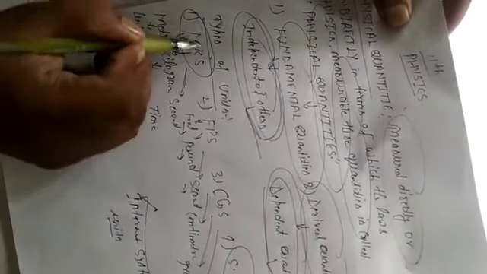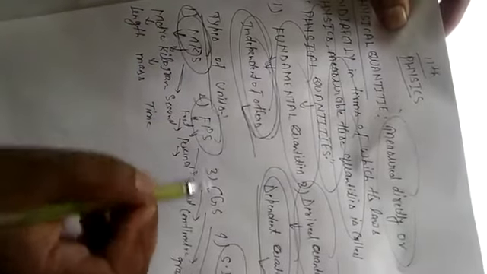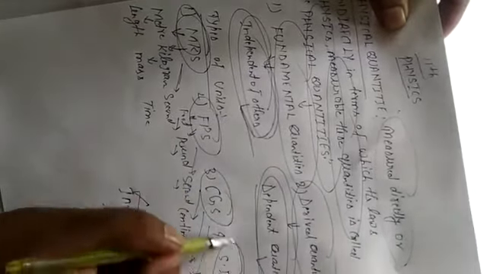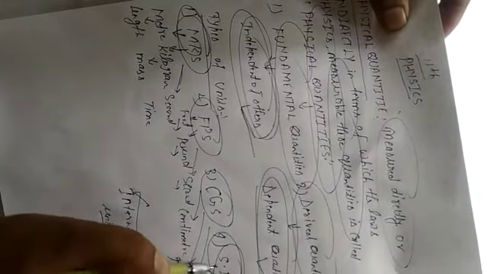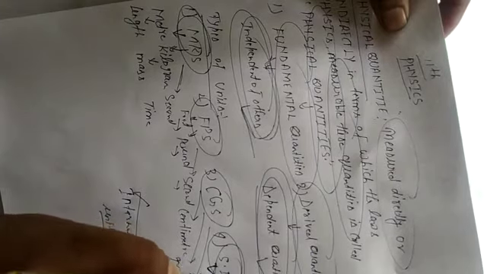First of all, I told you about MKS. Second, I told you about FPS. Third, I told you about CGS. And fourth, I told you about SI, which is used in every phase of science. Either it is math, physics or chemistry, whatever you read about units, SI is considered everywhere.